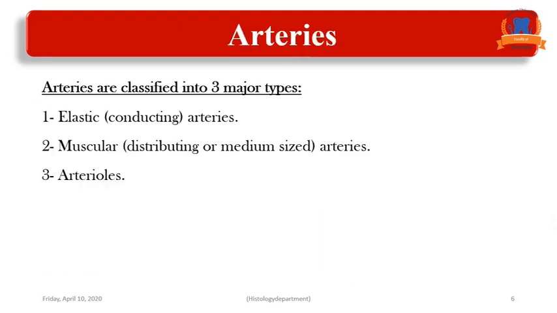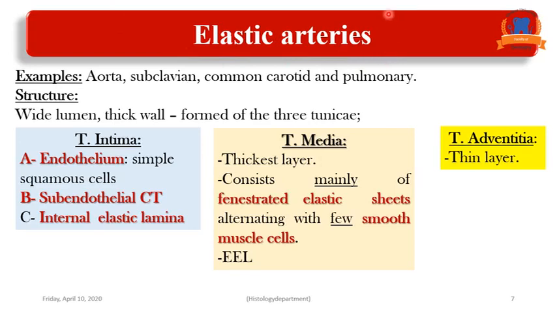As I said, the vascular system consists of arteries, veins and capillaries. Now we are going to discuss the arteries. Arteries are classified according to their size and function into three major types. The first one is elastic or conducting arteries. The second is muscular, also called distributing or medium-sized arteries. And the third type is arterioles. Examples of the elastic arteries are the aorta, subclavian artery, common carotid, and pulmonary artery.